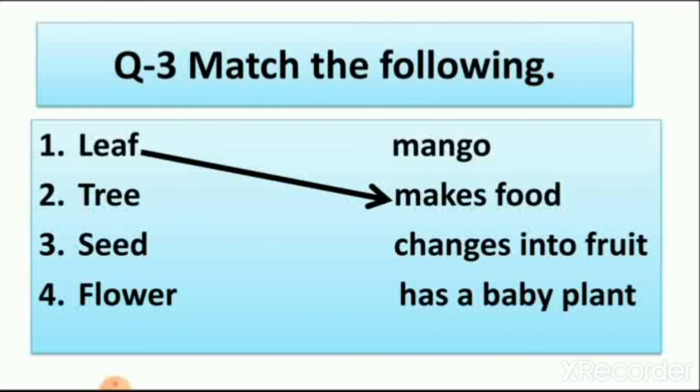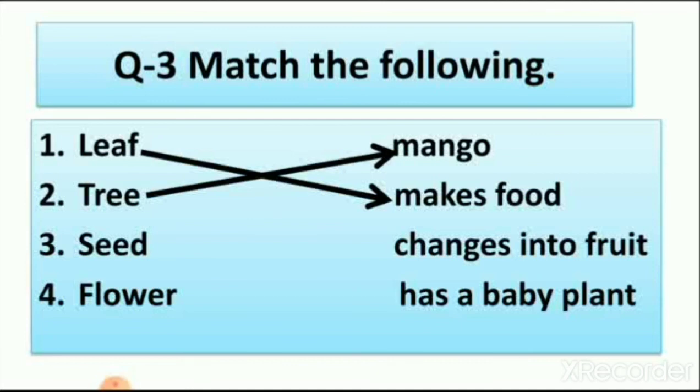Then tree. So from 3 options, mango, changes into fruit and has a baby plant, which is an example of tree. So mango is a tree. So we write here mango, when we join the tree with mango. Then next is seed.